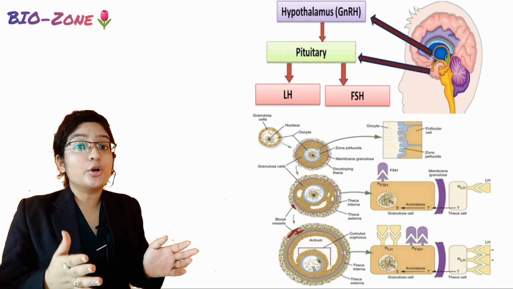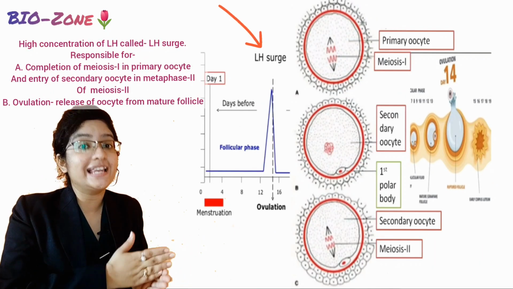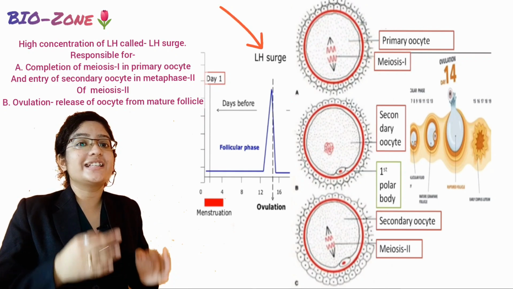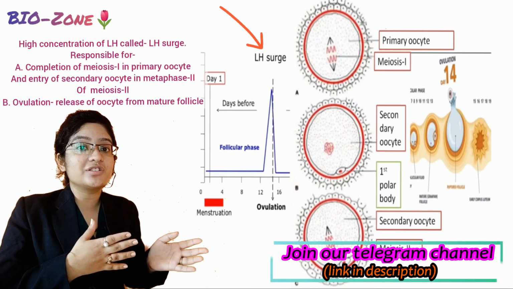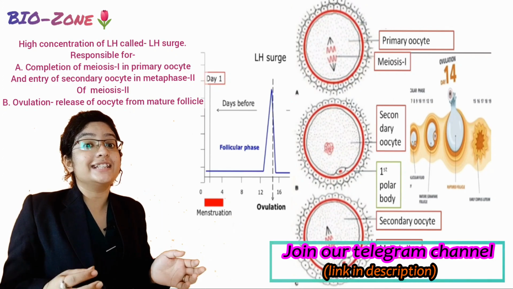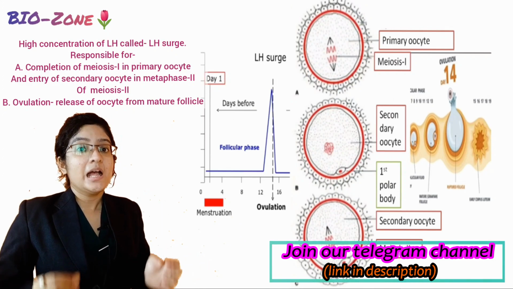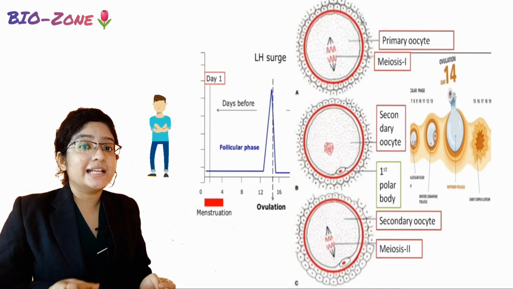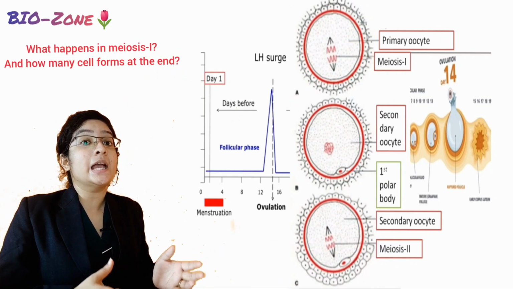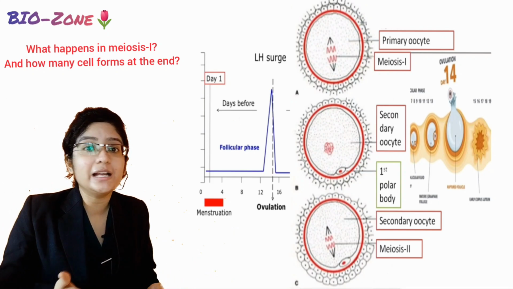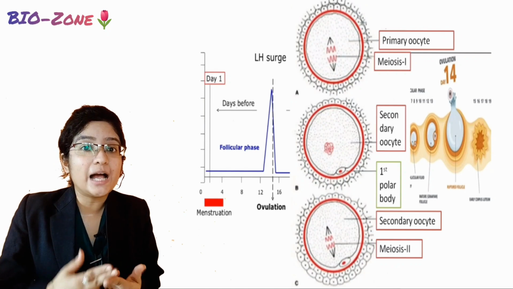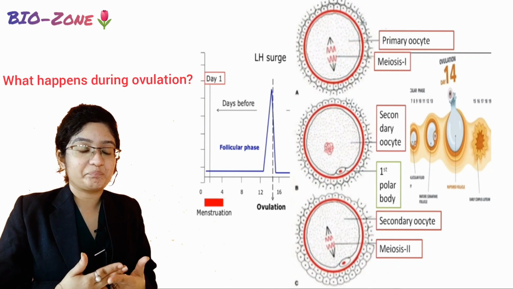This event is followed by a high peak of LH, which causes the completion of meiosis 1 in the primary oocyte and also causes ovulation. Now from here one question may strike, that is, number one, what happens in the meiosis 1 and how many cells are produced after that? Number 2, what happens in the ovulation?